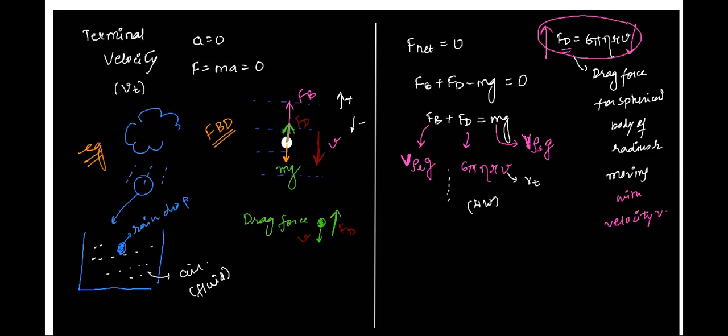Try and calculate what vt is equal to. You will get this expression: vt is equal to 2 by 9 times r square into density of solid minus density of liquid, into g, whole by eta. That is, 2 by 9 r square (rho s minus rho l) g by eta.